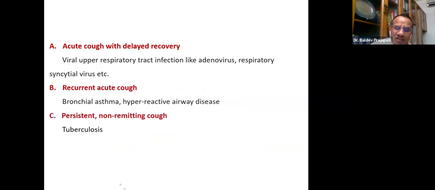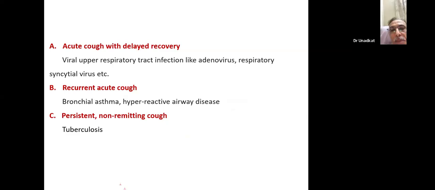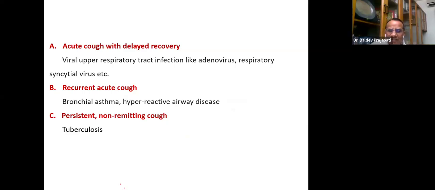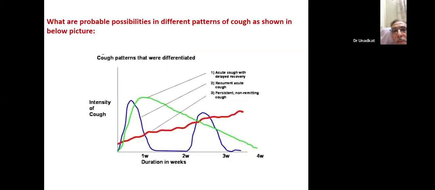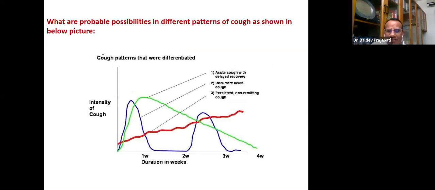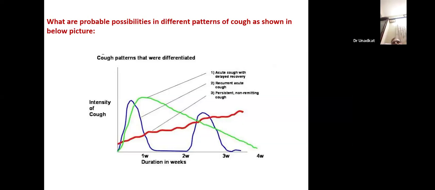Here please remember tuberculosis. If you read the National Tuberculosis Elimination Program, or somebody may ask the question that qualifies the cough for tuberculosis, then two adjectives are very important: persistent, non-remitting cough. This study was done in Africa, and WHO and everybody, even in pulmonology, give very much importance to this pattern of the cough.